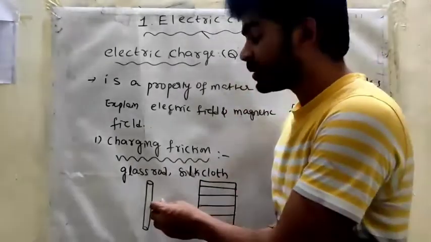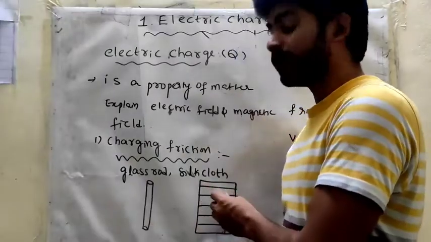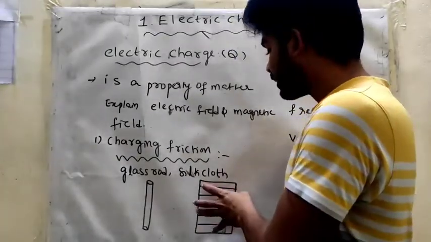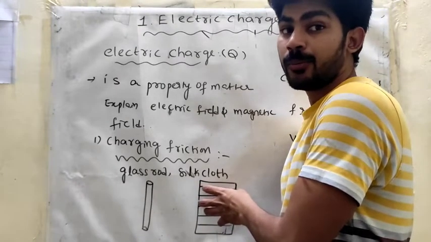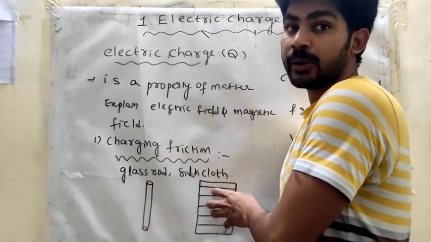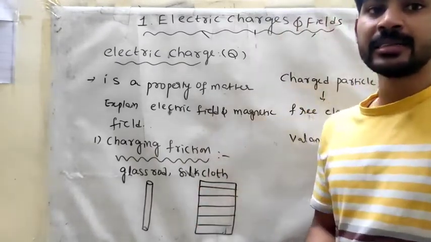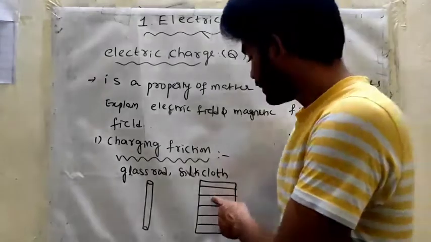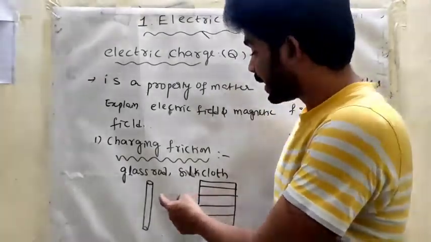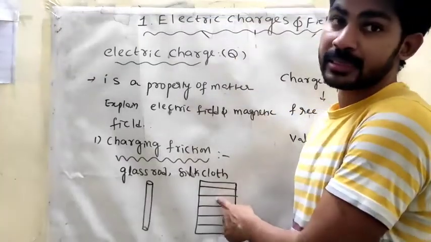So in this glass, we are rubbing with the silk cloth now. This silk cloth has majority carriers of positives, and minority carriers electrons. So in that case, what happened? Here positive charges are attracting the negative charges.